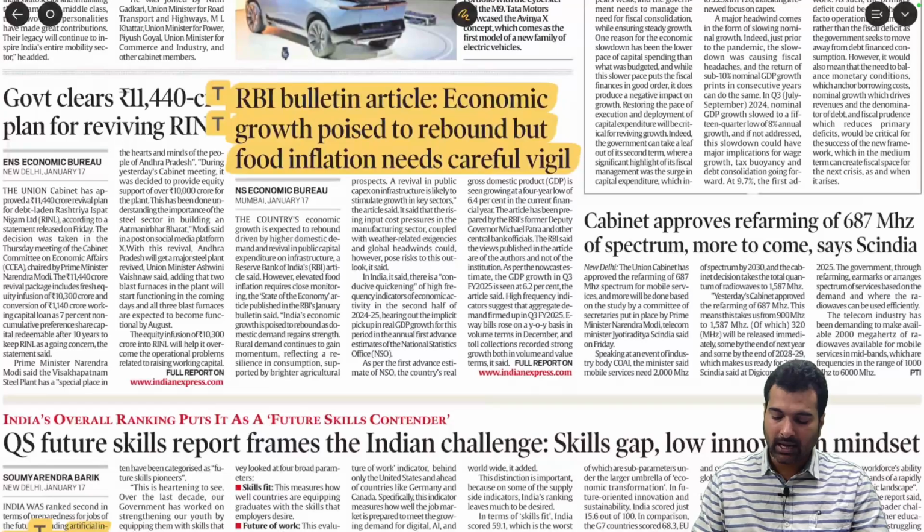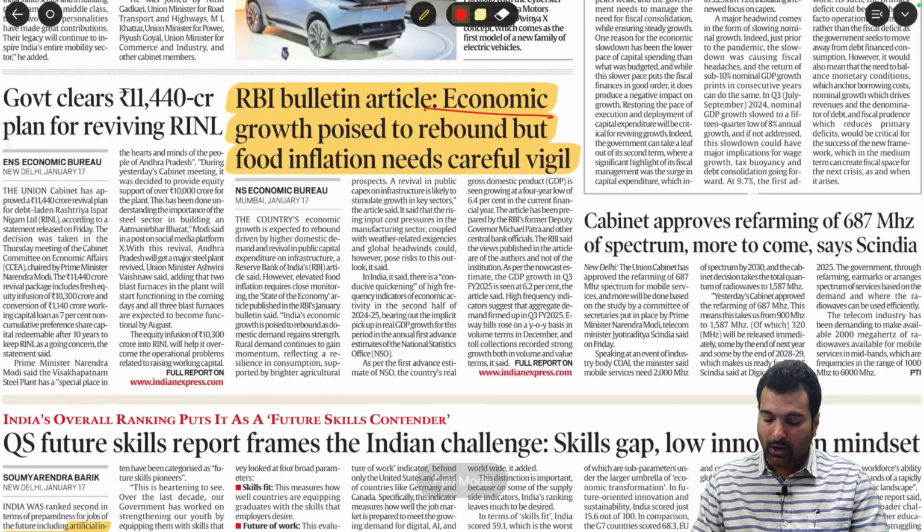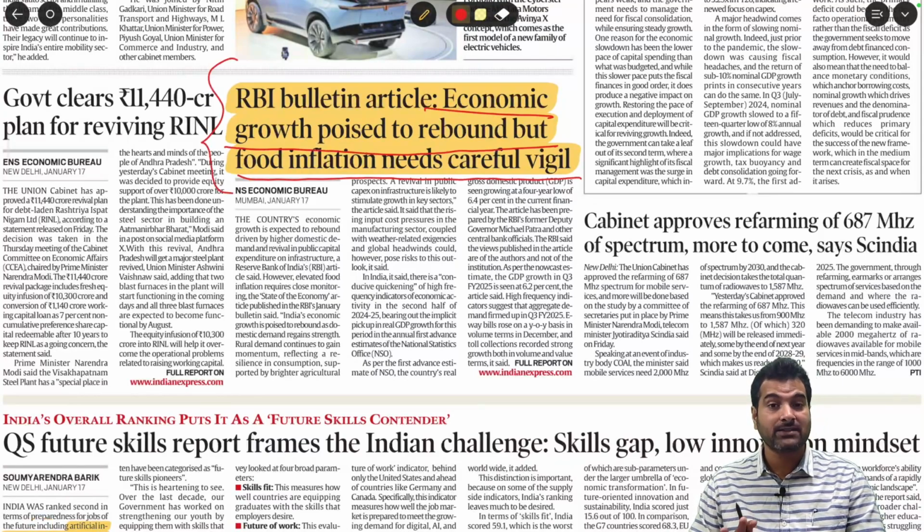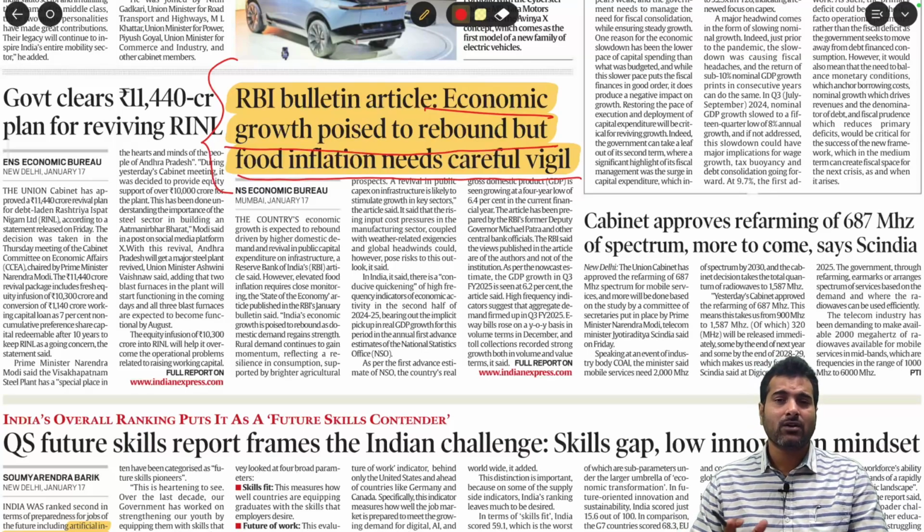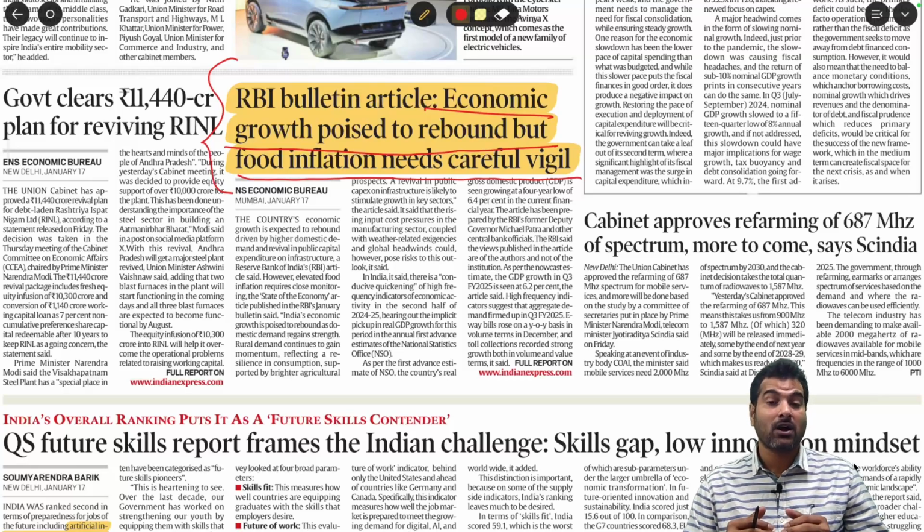See this RBI bulletin, RBI article. Economic growth poised to rebound, but food inflation needs careful vigil. At crucial times, food inflation plays a very crucial role, because it changes the whole headline inflation. Sometimes if you take out food inflation, that's why we have core inflation, non-food and non-fuel inflation. Inflation means rising prices, and food and fuel play a very crucial role in raising the prices of many other products, because they are the primary things. So that's why food inflation must be taken care of.